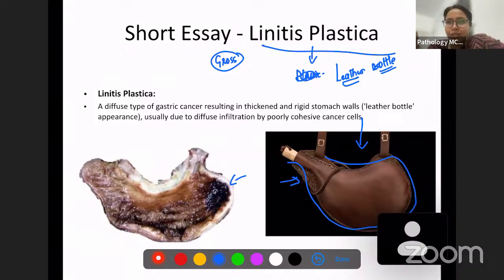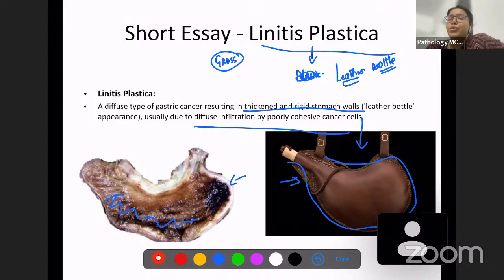So what does this denote? This denotes a gross appearance of the stomach, resulting in thickened and rigid stomach walls. It's very thick and rigid stomach walls. All the rugae present in the stomach are going to be flattened and thickened. So this is what it is. Why does this happen? Due to diffuse infiltration by poorly cohesive cancer cells.